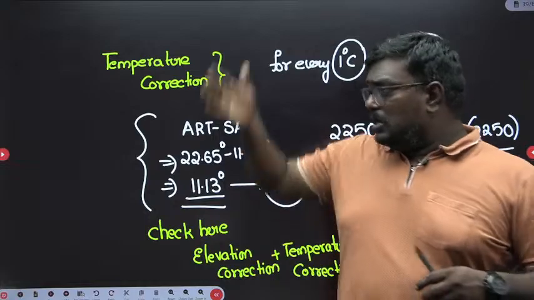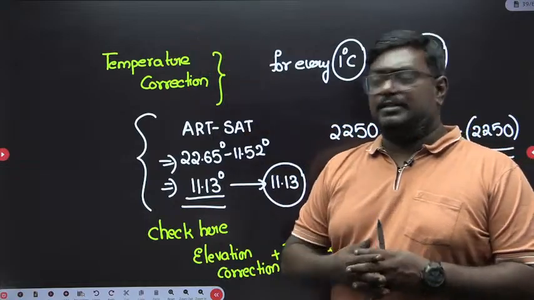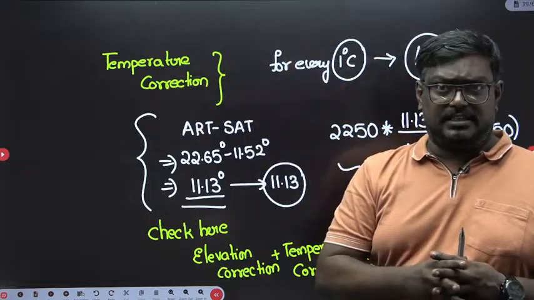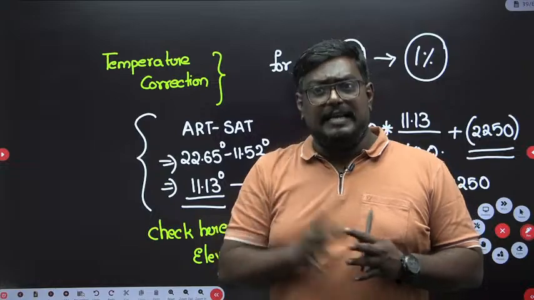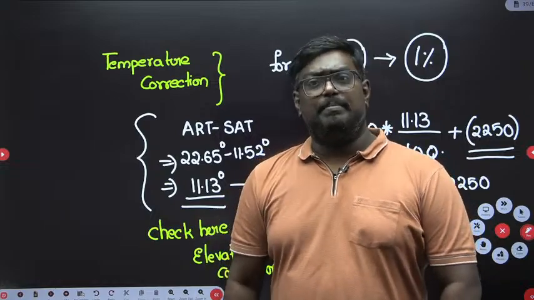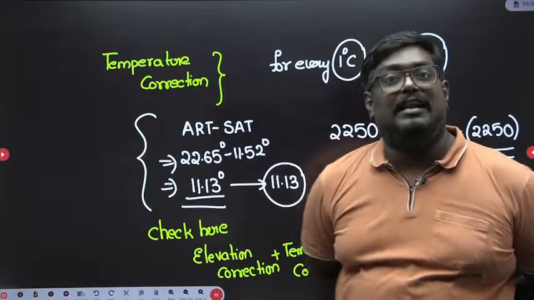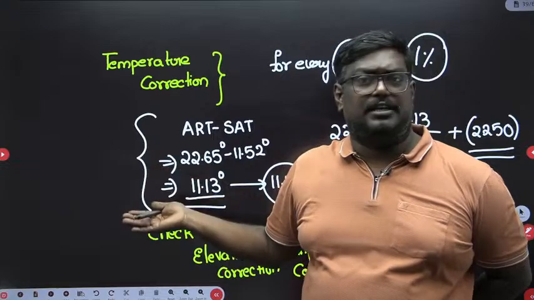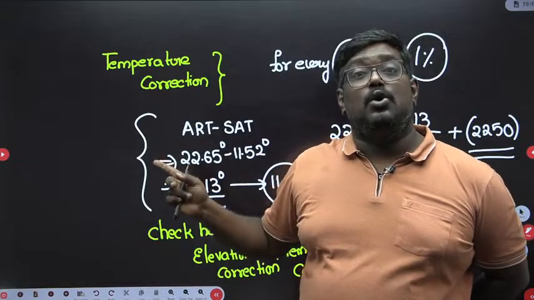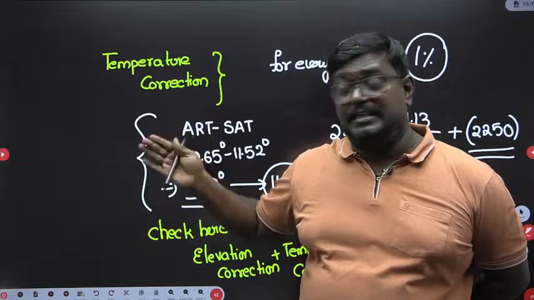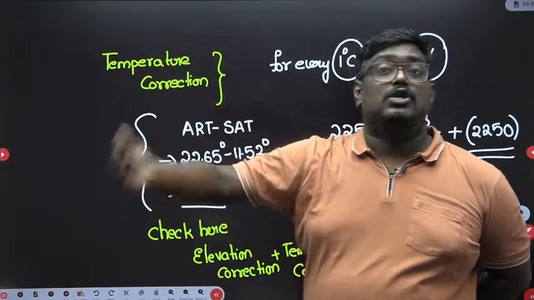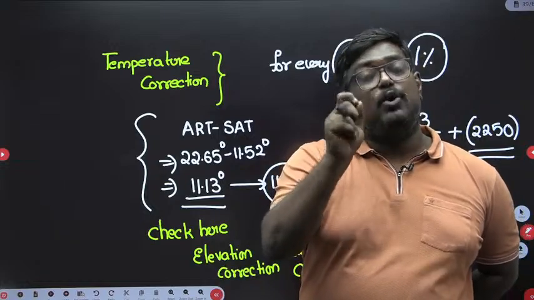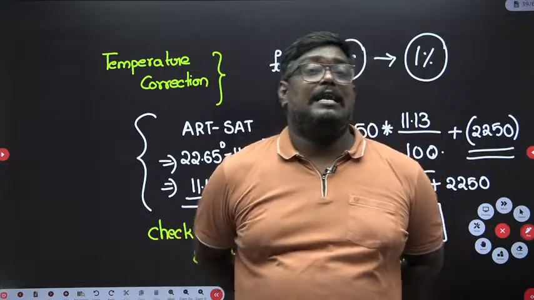Let me tell you, if you see the order in the airport correction, sir, first we will do the elevation correction. After doing the elevation correction, we will do the temperature correction. Elevation correction is for every 300 meter, we do a correction of 7 percentile of the total runway length. Here they have given 535 meter. Based on that, we have calculated the value and we got the correction. Similarly, we have to do the correction for temperature after the elevation correction. So what is temperature correction, sir? It is the difference between the airport reference temperature and the standard atmospheric temperature.